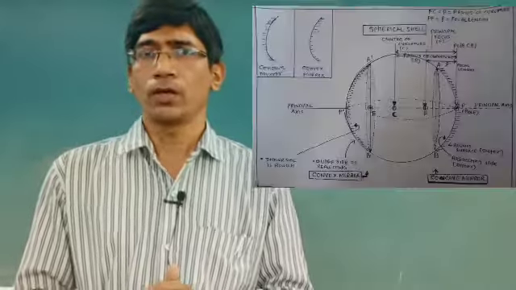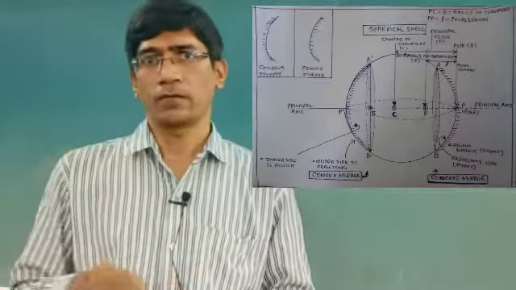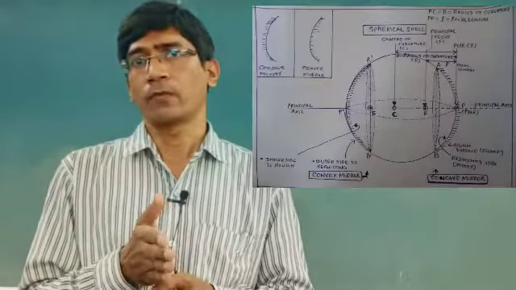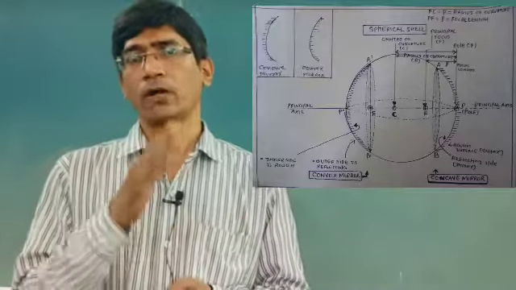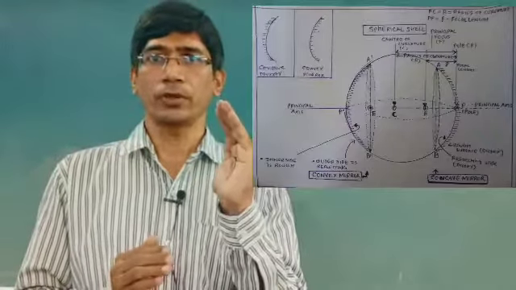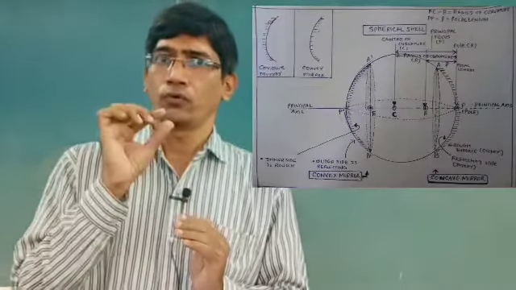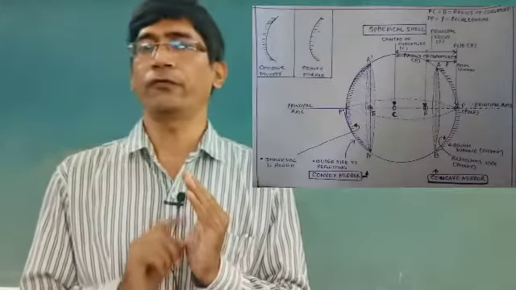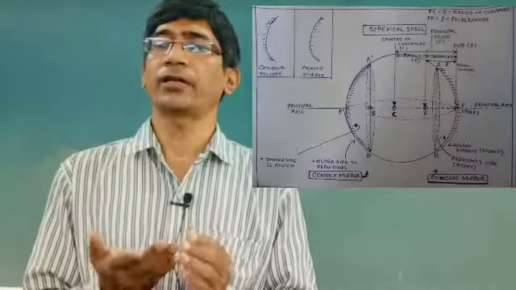Now another type, the convex mirror and the concave mirror. What is the convex mirror and concave mirror? How are they formed? If we take a spherical shell, and cut one curved part from the left side or the right side, then we get this type of shape, in which if you polish one side, we get one mirror, and if you polish the other side, we get another mirror.